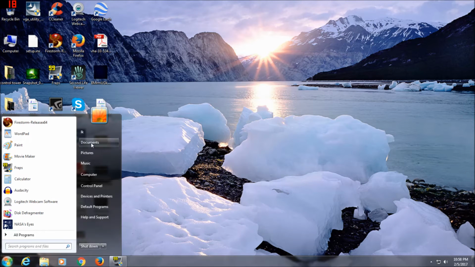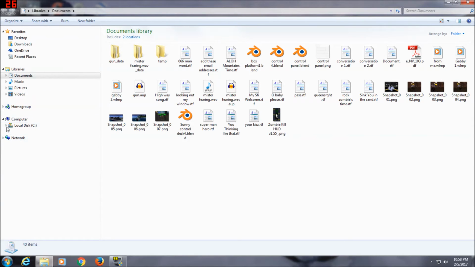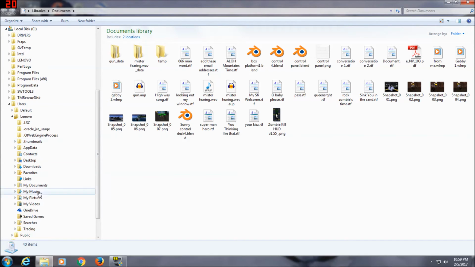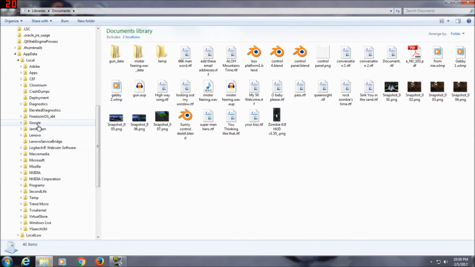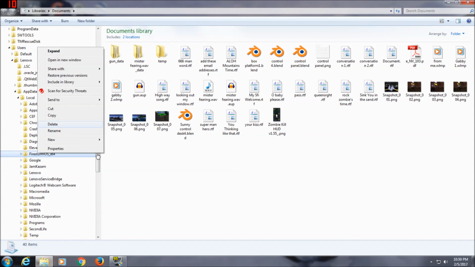Now you go to your documents, and down here under computer you go to your local disk, users, and then application data. In local, you will see Firestorm right there. You just right click it and delete that.